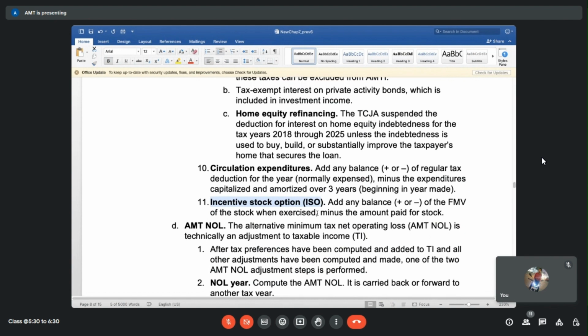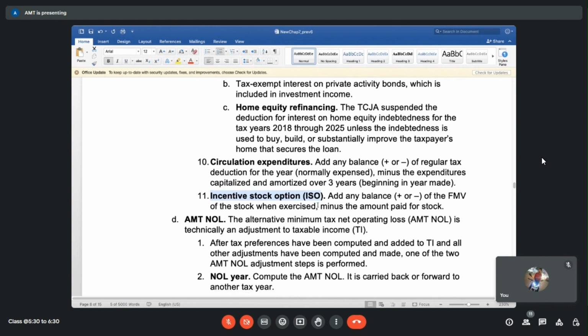So that's why AMT comes into the picture. Why? Because the IRS is saying, anyways on ISO we are giving you such a tax favorable treatment, now you better pay AMT on that. So whenever there is an ISO gain, AMT will come up. We have to see what is the balance between the fair market value and the amount paid for the stock. That difference will get taxed as AMT.